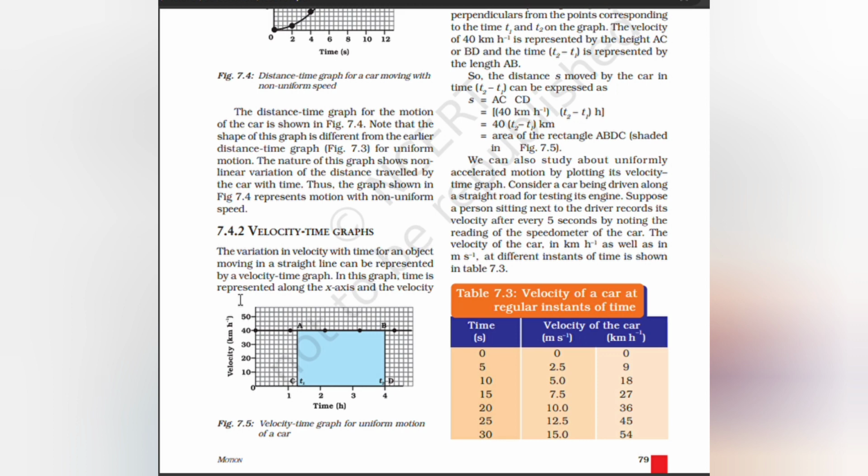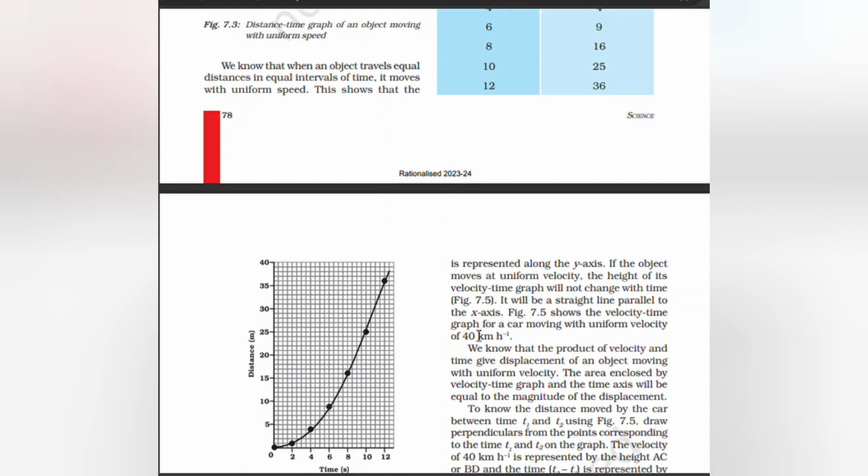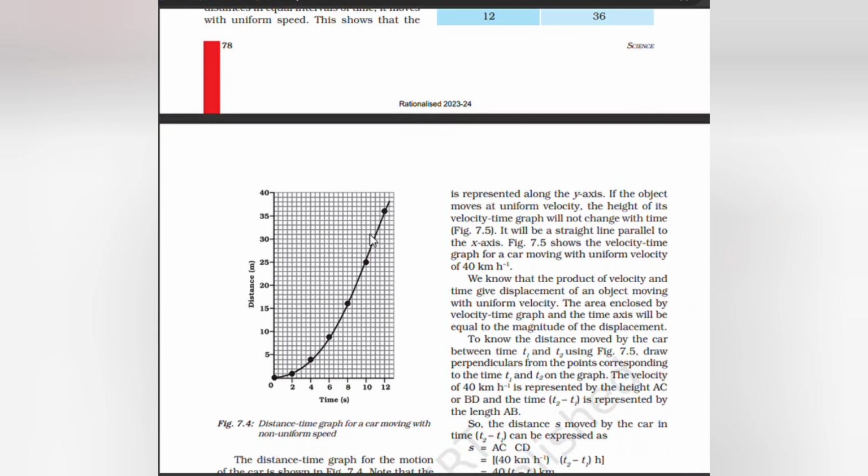In this graph, time is represented along the x-axis and the velocity along the y-axis. If the object moves at uniform velocity, the height of the velocity time graph will not change with time. It will be a straight line parallel to the x-axis. The figure shows the velocity time graph of a car moving with a uniform velocity of 40 km per hour.